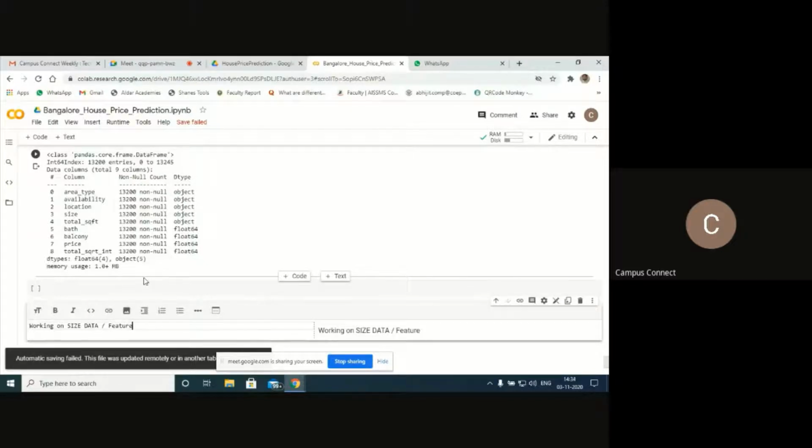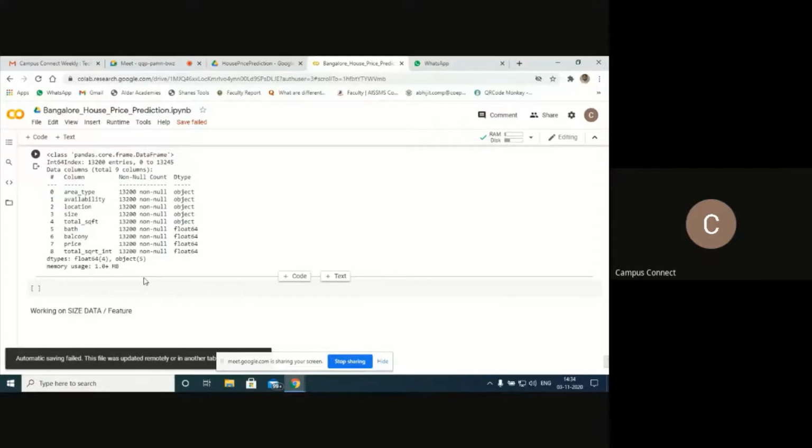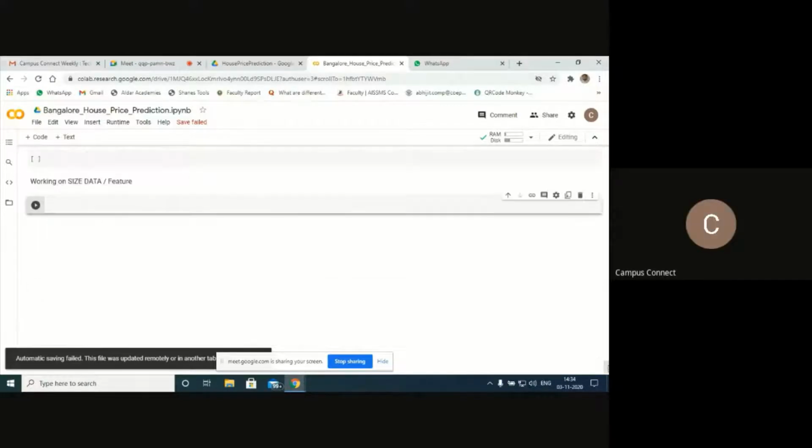Actually, we should not call it column. We should call them features. Those are the features. Next, let's try to count first. As far as the size is concerned, I think it's related to bedrooms, yes or no? BHK, I guess. So we'll try to see what type of size is available in this one feature.